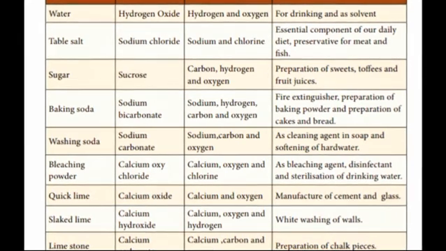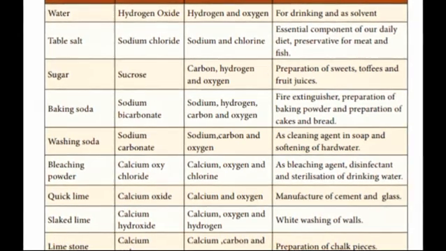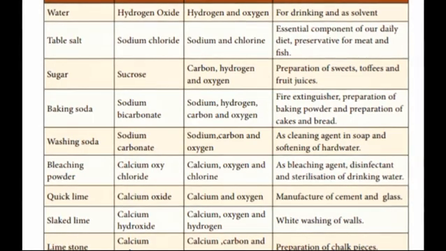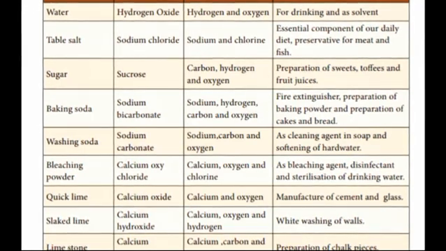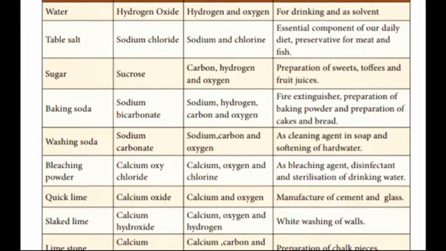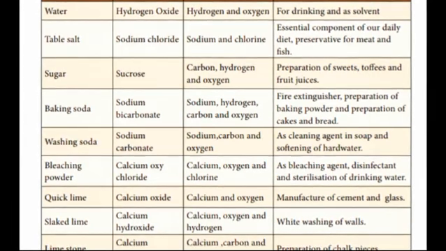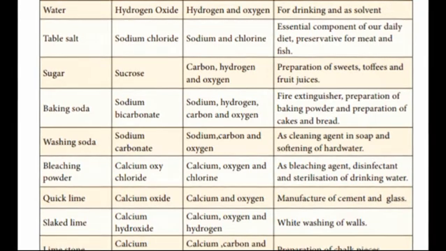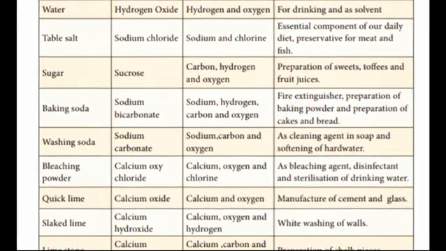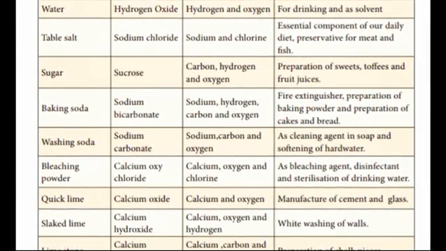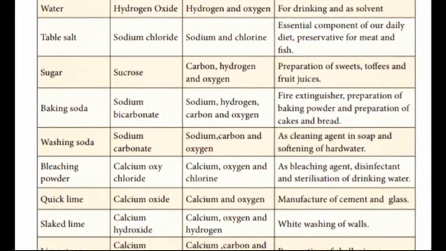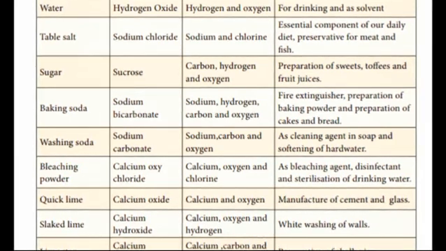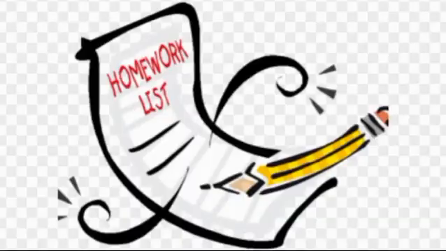Washing soda is used as a cleaning agent in soap and for softening hard water. Bleaching powder: as a bleaching agent, sterilization of drinking water. Quick lime: manufacture of cement and glass. Slaked lime: whitewashing of walls. Limestone: used in the preparation of chalk pieces.